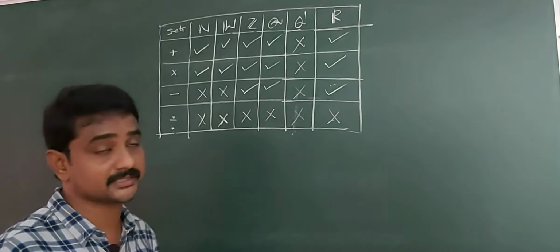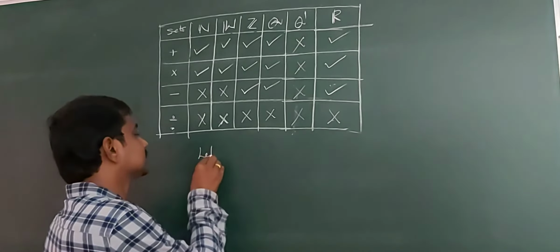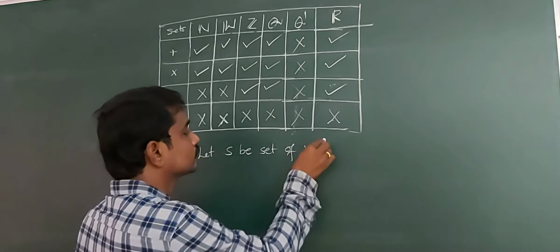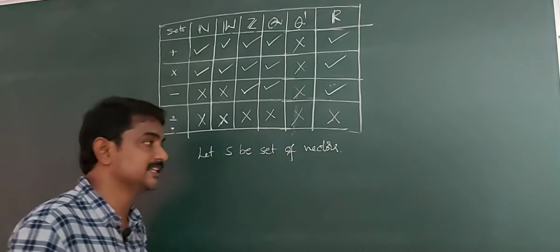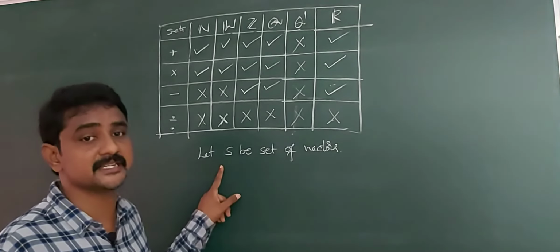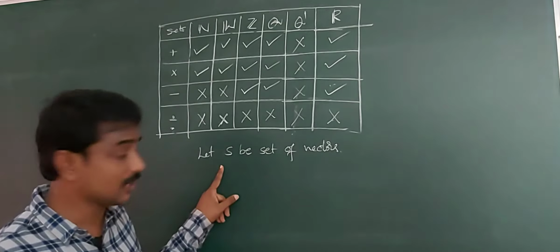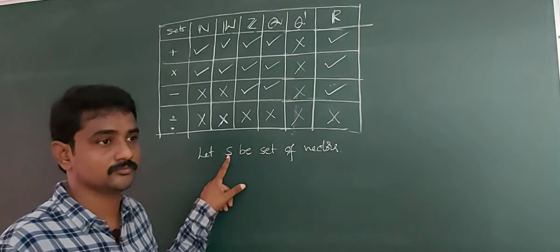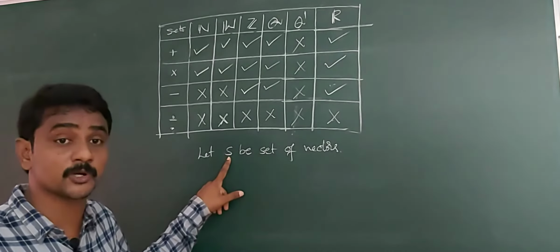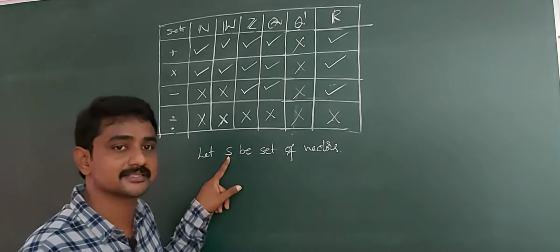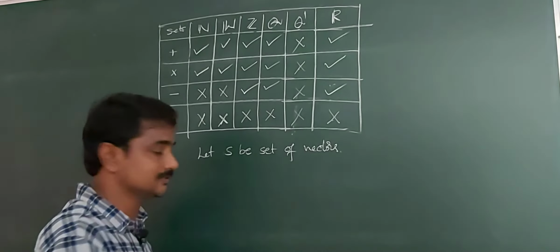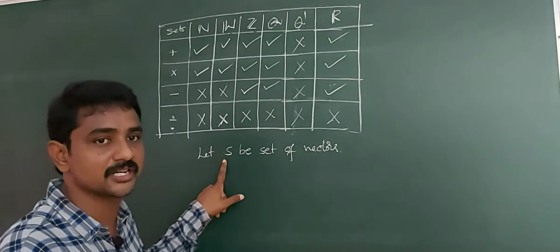Next example, vectors. Let S be a set of vectors. Addition of two vectors is a vector. So addition is a binary operation on this set. Next, dot product is not a binary operation on this set, because the product of two vectors is a scalar. Scalar does not belong to S. S contains only vectors, not scalars. So dot product is not a binary operation on S.